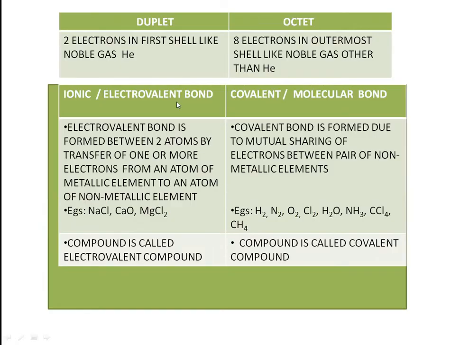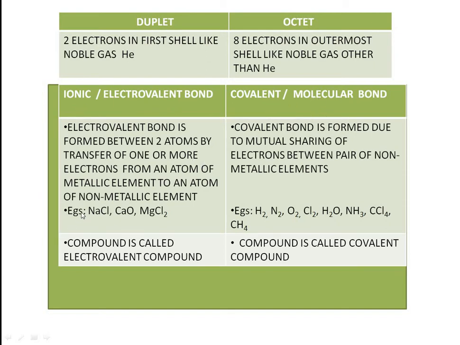Let's see what duplet and octet are. Duplet means 2 electrons in the first shell, that is for helium, 2 electrons in the K shell. Octet means 8 electrons in the outermost shell of elements other than helium. Now we'll see 2 types of bonding: ionic or electrovalent, and covalent or molecular. The other name for ionic is electrovalent, and the other name for covalent is molecular bond.